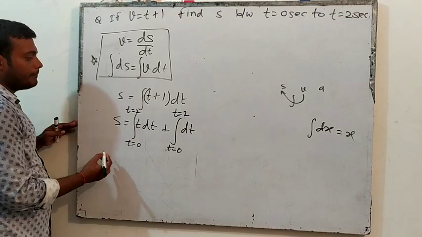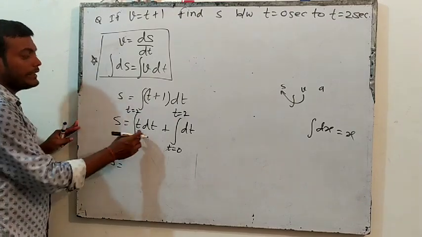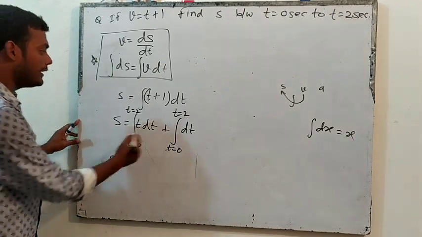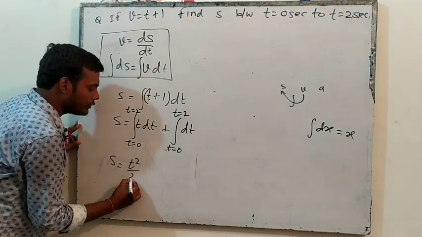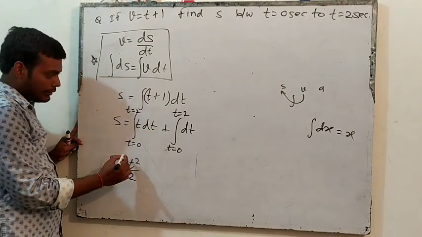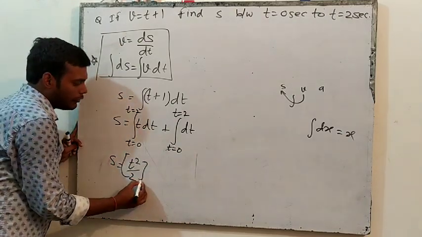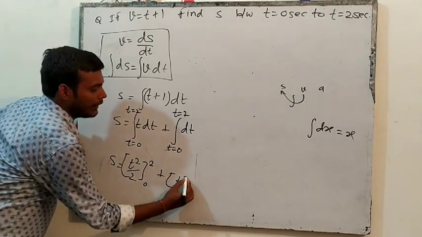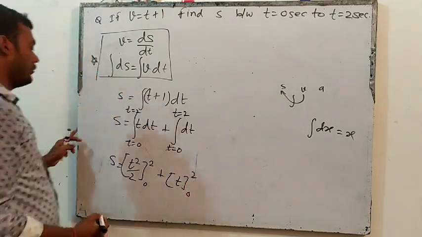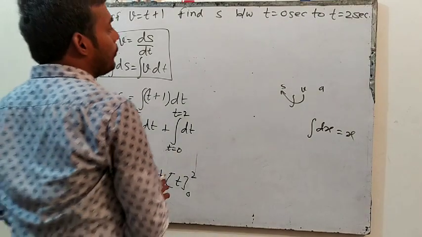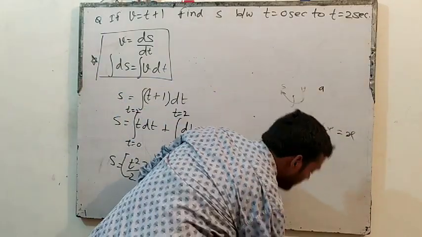Now it is easy. S is equal to the integration of t dt, which is t square by 2, that is t to the power 1 plus 1 divided by 1 plus 1, right? And the limit will be 0 to 2, plus the integration of dt, which is t, and the limit will be 0 to 2. Is it clear? Now see how we will put the limit. This is important.